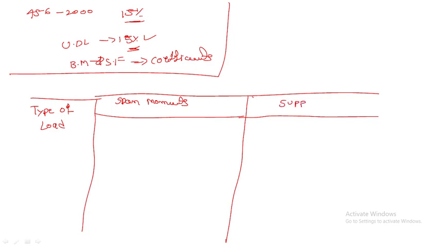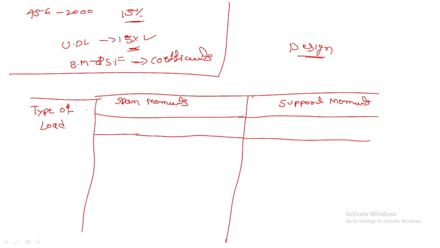Now in span movement again we have two types: near middle of end span, and at middle of interior span. Please go through your IS 456.